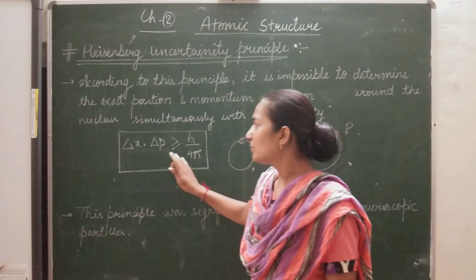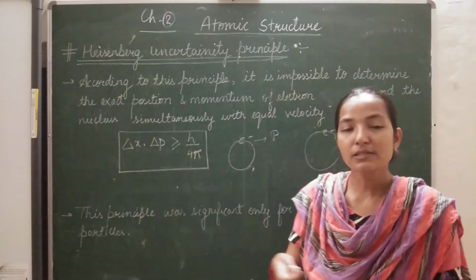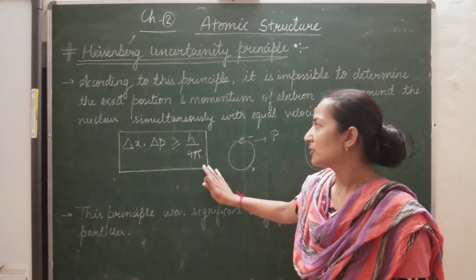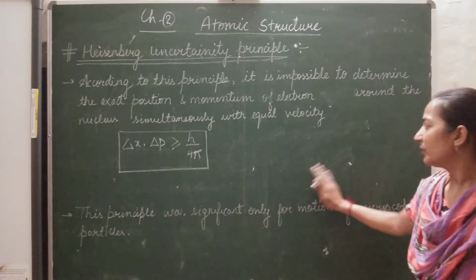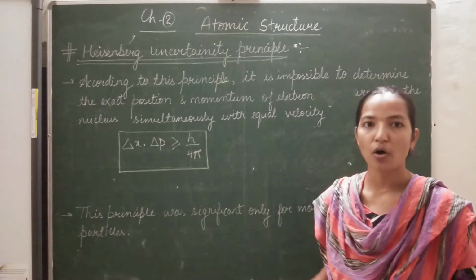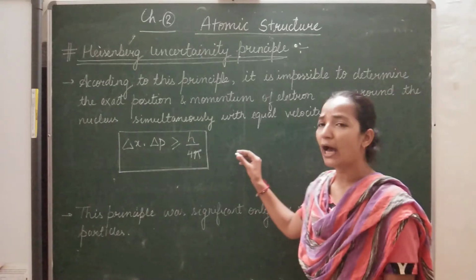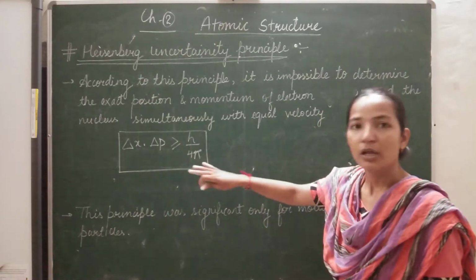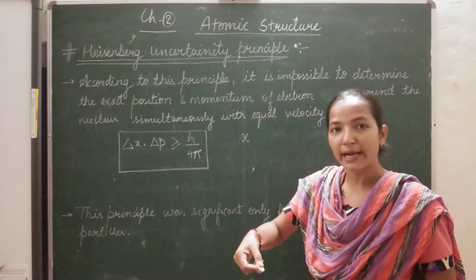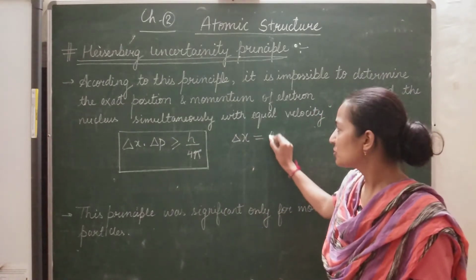That means the uncertainty in position and the uncertainty in momentum, their product is greater than or equal to h upon 4 pi. So he told that we cannot exactly calculate the position as well as the momentum of a microscopic particle at the same time. If we calculate the position of the electron exactly, the error in position must be 0.